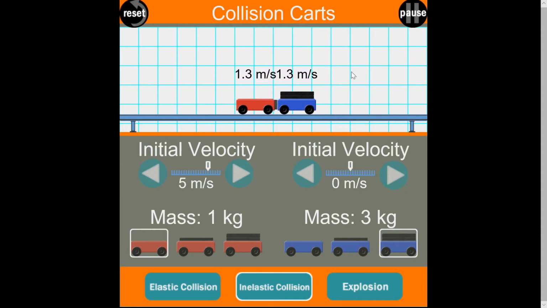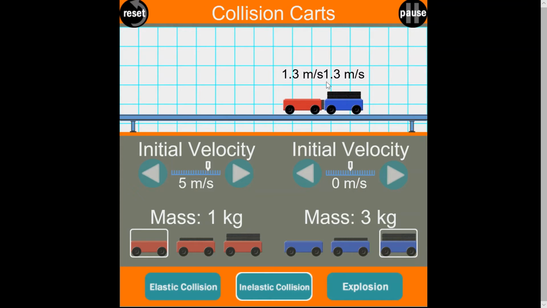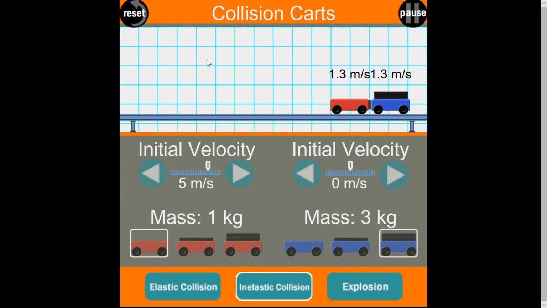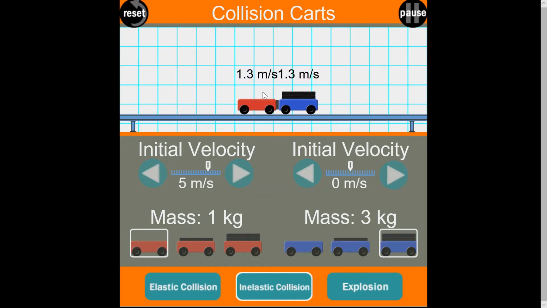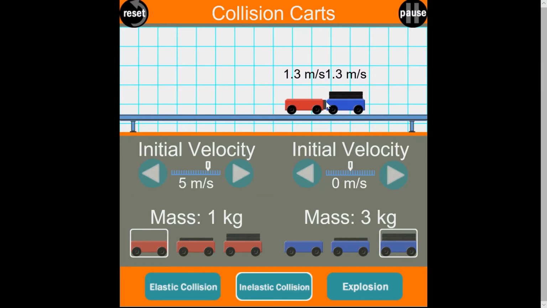So now you can see after the tackle, they still move together at the same speed, but notice how slowly they're going now. That's because the initial momentum here, which is given from the linebacker, is less because his mass is smaller now. So therefore, the total mass afterward is less as well due to conservation of momentum.